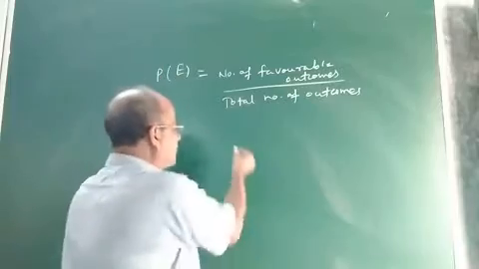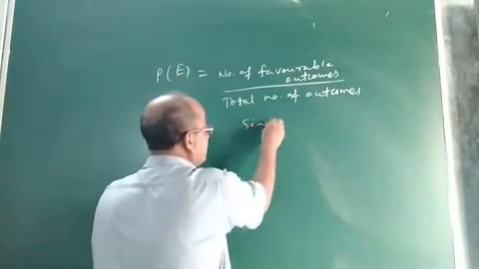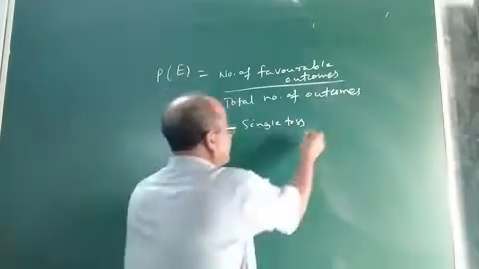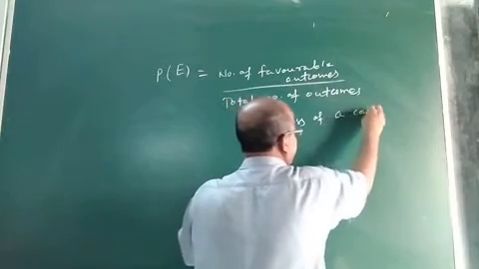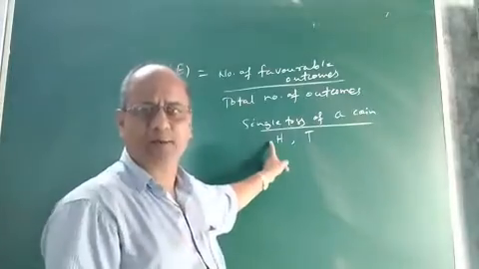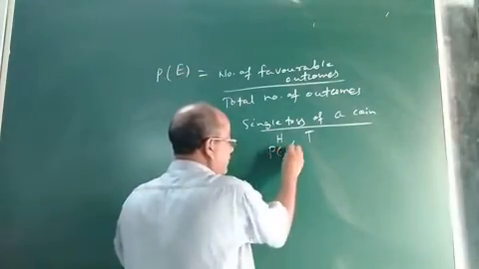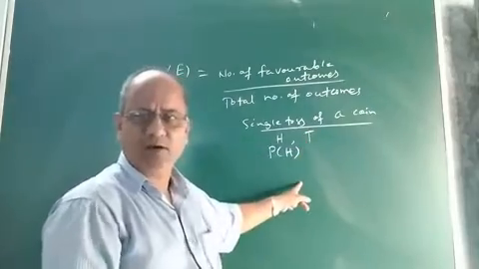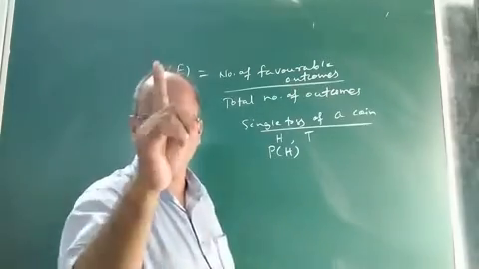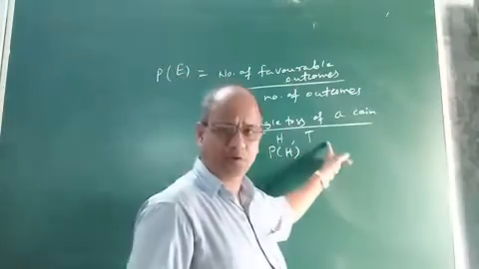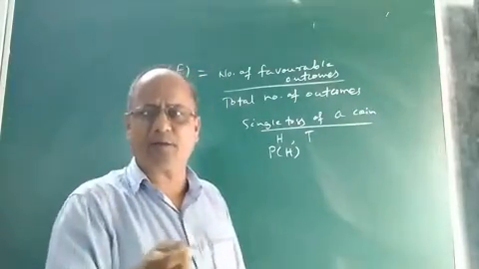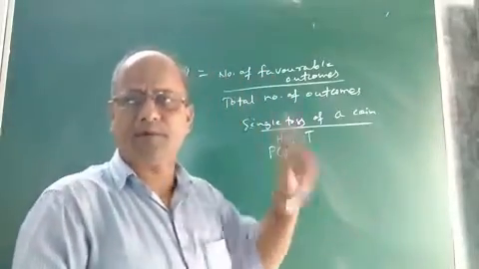I am giving one example. Suppose in a single toss of a coin, in order to understand what are favorable outcomes. In a single toss of a coin, the 2 outcomes are head and tail. Now, if you are asked to find the probability of head, what is the probability that it will be a head on a single toss of a coin, then what will be the number of favorable outcomes? Total outcomes will be 2, but number of favorable outcomes will be 1. Why? Because head will occur only once. In a single toss of a coin, head will come once only. So number of favorable outcome is 1.